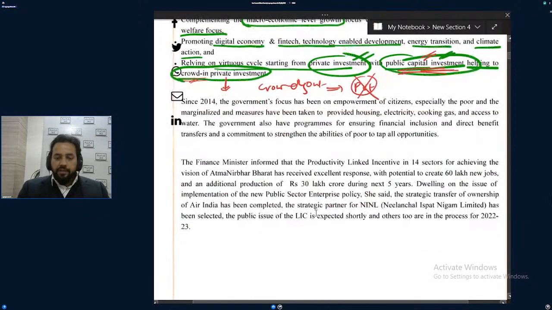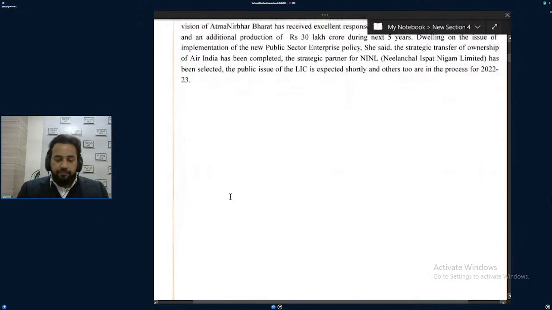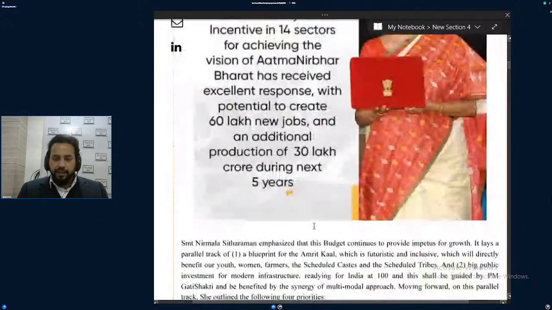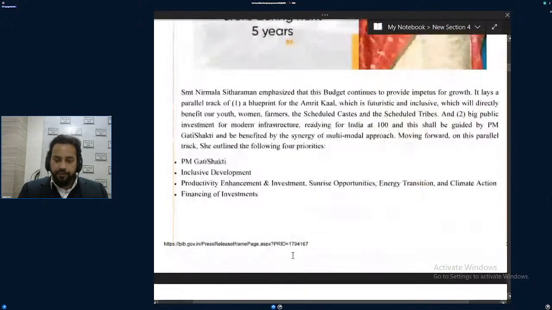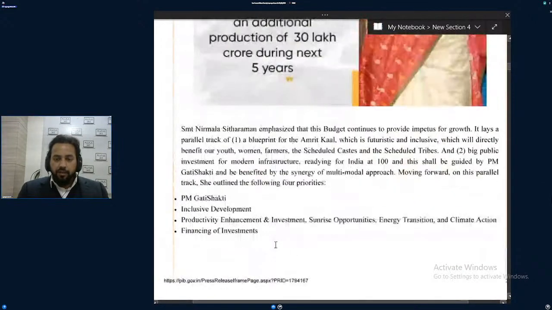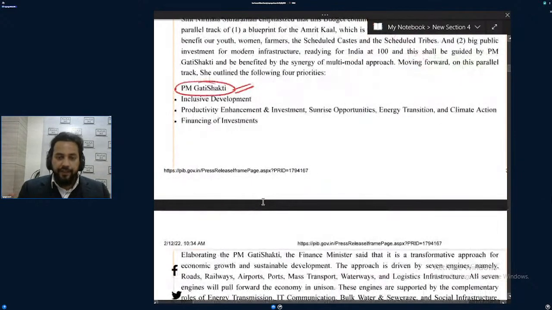And to coordinate all kinds of infrastructure projects which are going on in India, which are in the pipeline, the government is trying to coordinate all those projects through its Prime Minister Gati Shakti Yojana. So it is basically a coordinating scheme.